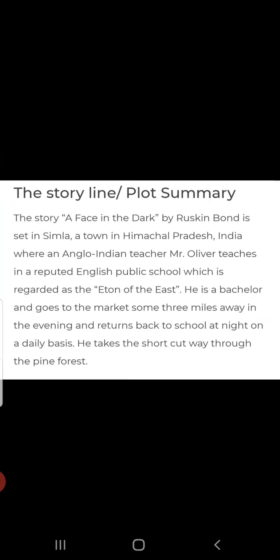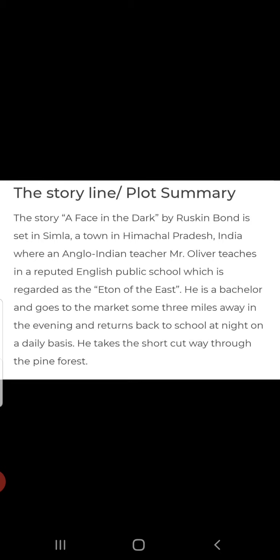Today, let us learn a mysterious story, A Face in the Dark, written by Ruskin Bond. The storyline, plot summary. The story, A Face in the Dark by Ruskin Bond, is set in Shimla, a town in Himachal Pradesh, India, where an Anglo-Indian teacher, Mr. Oliver, main character of the story, teaches in a reputed English public school which is regarded as the Eton of the East. He is a bachelor and goes to the market some 3 miles away in the evening and returns back to school at night on a daily basis. He takes the shortcut way through the pine forest.